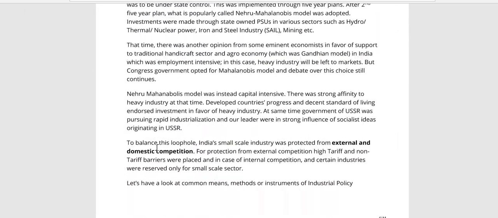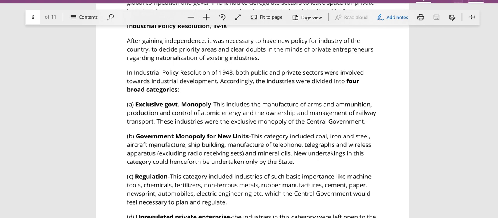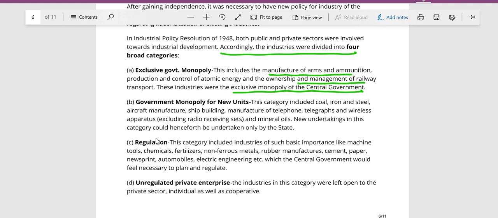It said that industries in India would be broadly divided into 4 categories. First, those on which the government would have exclusive monopoly, like the manufacture of arms and ammunition, atomic energy, railways, etc. These were exclusive monopoly of the central government. Second, monopoly over new units. Whatever new units would be set up, like coal, iron and steel, shipbuilding, telephone, telegraph, mineral oils, these new undertakings would be taken over by the state.